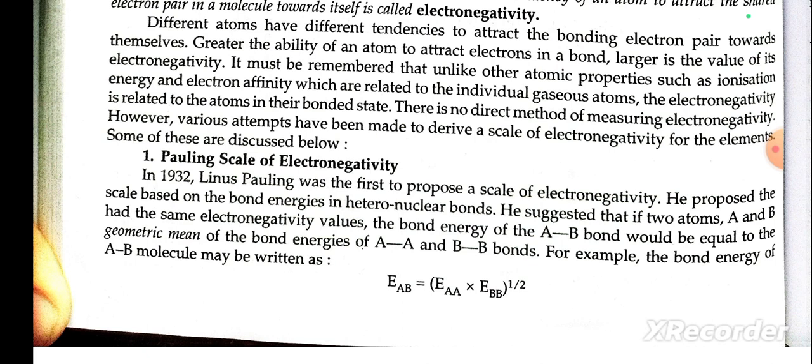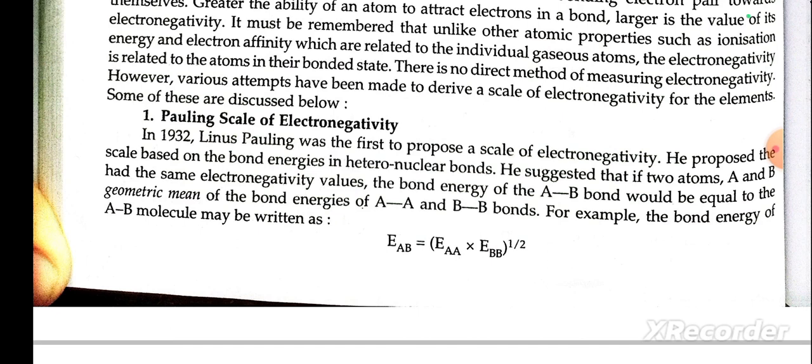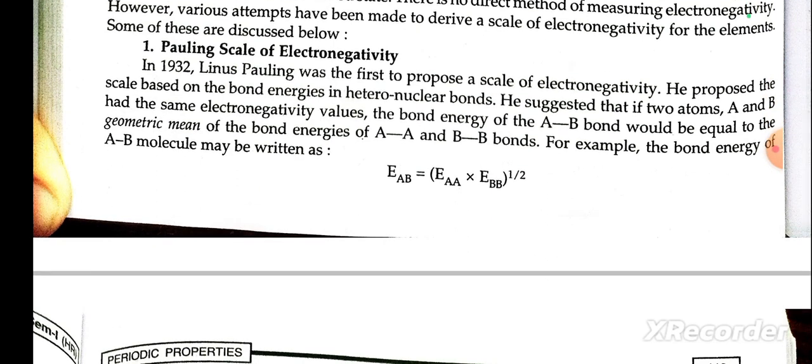There is no direct method of measuring electronegativity. However, various attempts have been made to derive a scale of electronegativity for the elements. Some of these are discussed below. Pauling scale of electronegativity: in 1932, Pauling was the first to propose a scale of electronegativity. He proposed a scale based on the bond energy in heteronuclear bonds.